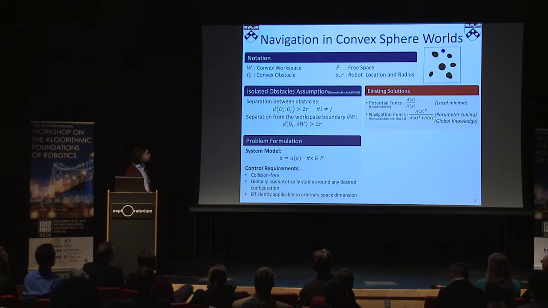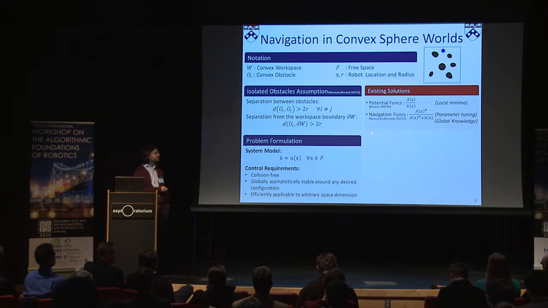When we look at the literature, the existing works generally use the simple idea of potential functions, which use a composition of attractive and repulsive fields but generally suffer from the local minima problem. To address this problem, navigation functions were introduced as a parametric composition of attractive and repulsive fields.